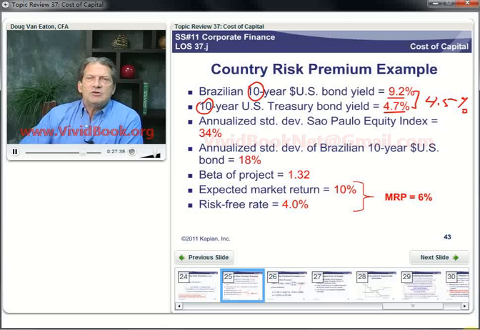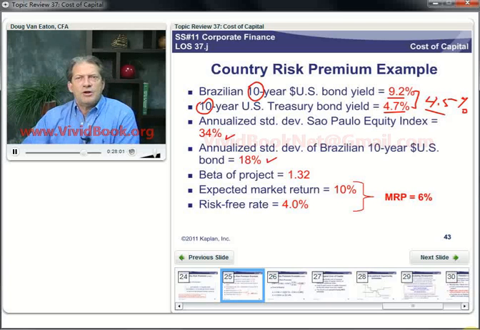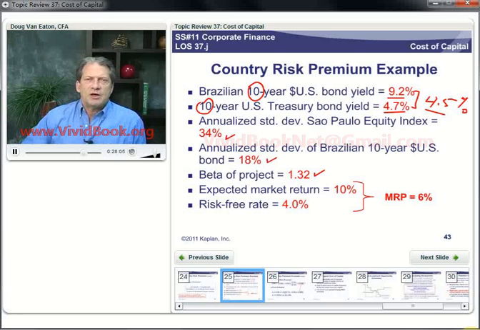Now we need to adjust this sovereign yield spread for the relative volatilities. The annual standard deviation of the Sao Paulo equity index, 34%. Annualized standard deviation of Brazilian 10-year US dollar denominated bonds, 18%. The beta of our project's 1.32. Expected return on the market's 10% and the risk-free rate's 4.